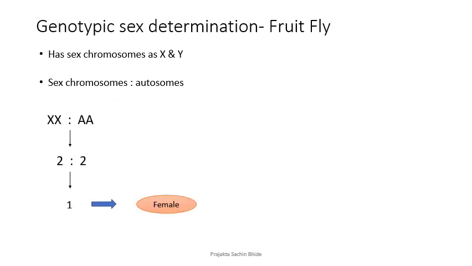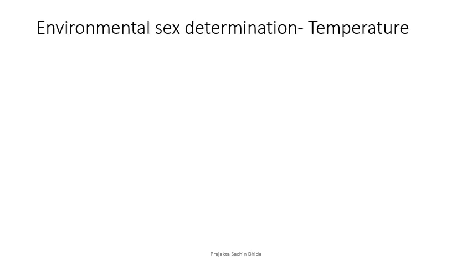Take this condition. XX, both sex chromosomes are X. So 2 A autosomes 2, the ratio is 1. It's a female fly. Now X and Y, the ratio is 0.5. It's a male fly. Interesting, isn't it? So that's how the fruit flies work.